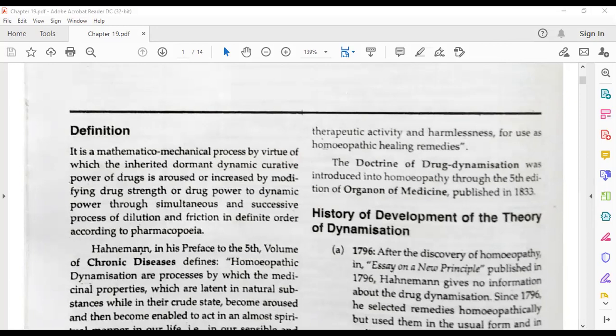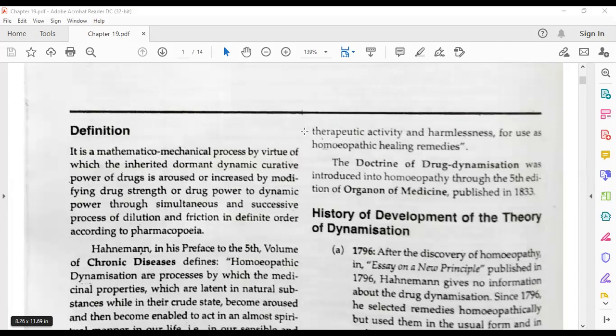Again, once more: it is the mathematico-mechanical process by virtue of which the inherited dormant dynamic curative power of the drug is aroused or increased by modifying drug strength or drug power to dynamic power through stimulation and successive process of dilution and friction in definite order according to the pharmacopoeia.